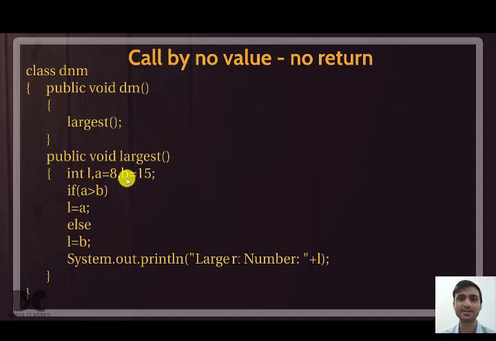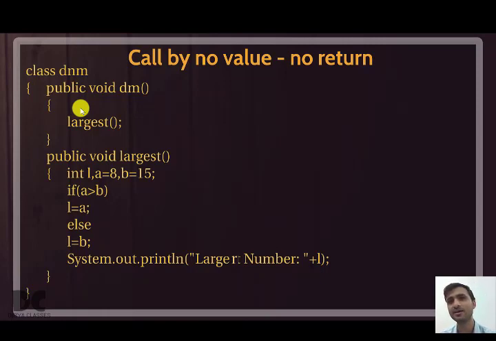So this is call by no value because I was not giving any value. And this time you also didn't return me anything. Since there is no return statement, there is void, and you can see there is no variable also, because I don't need to store anything now. So this is called call by no value, no return.